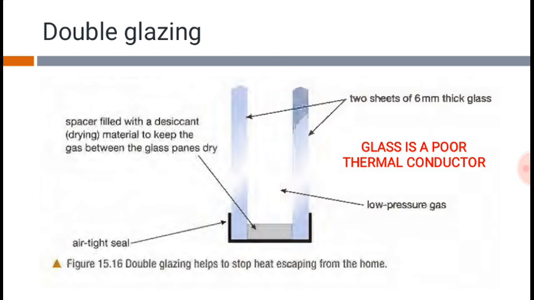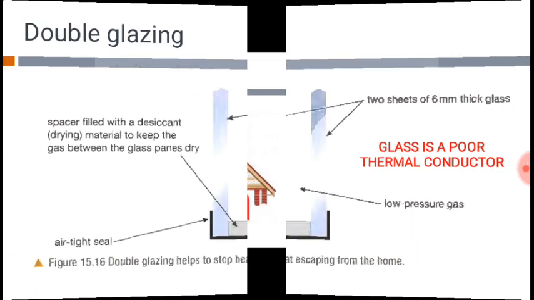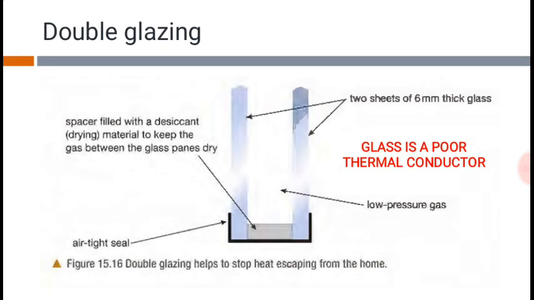There is a low pressure gas in the gap. This gap is also filled with some dry material to keep the gas between the glass panes dry, so that it stops convection as well. So this method, known as double glazing, also stops conduction, convection, and even radiation.